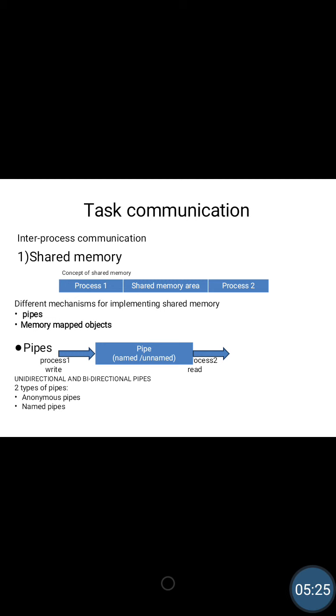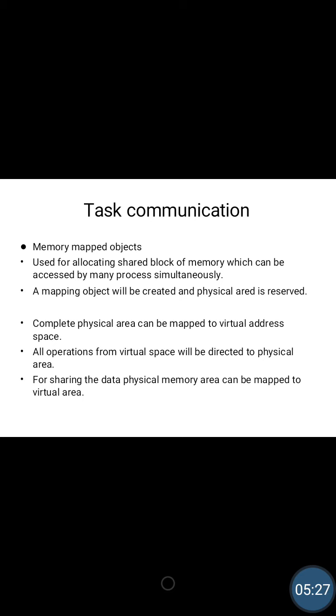The next mechanism is memory mapped objects. It is used by real-time operating systems for allocating a shared block of memory which can be accessed by multiple processes simultaneously. Here, a mapping object is created and physical storage for it is reserved.